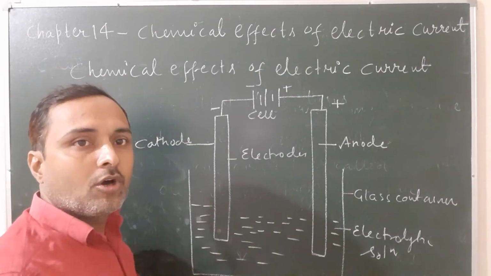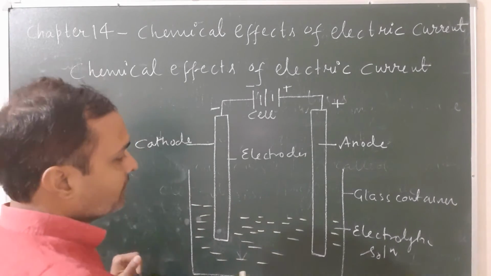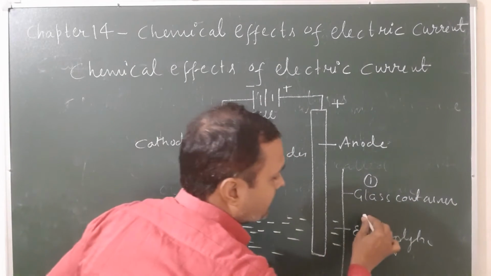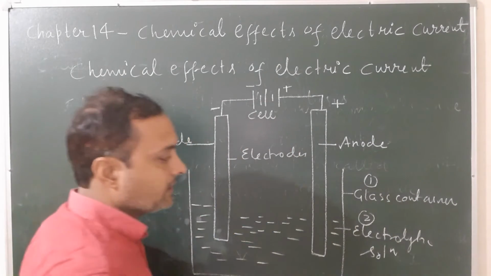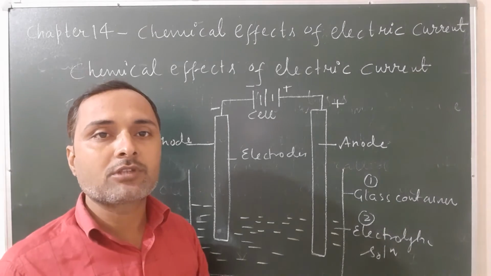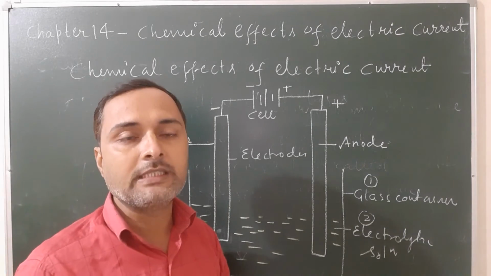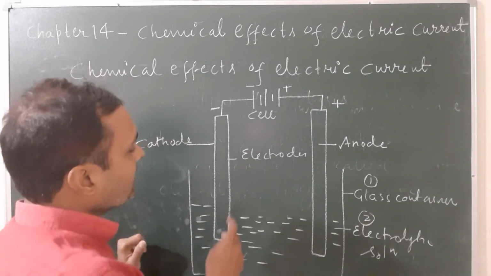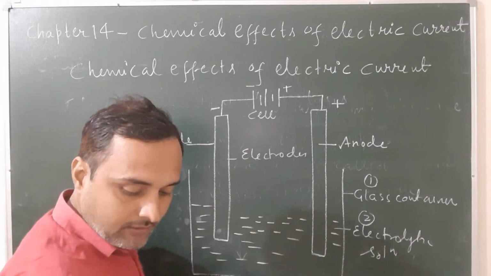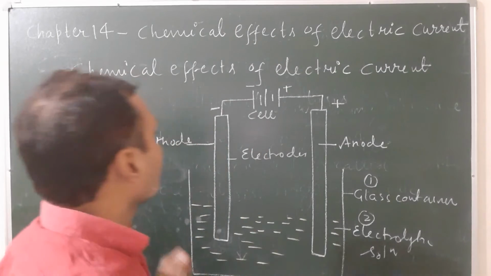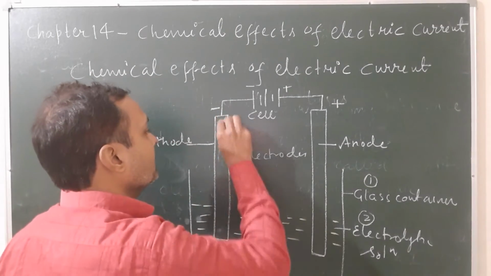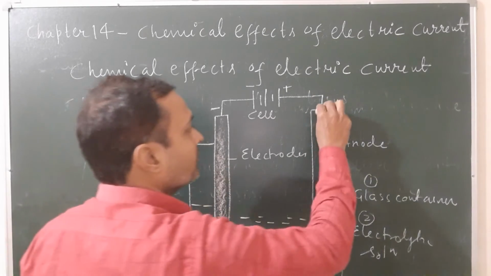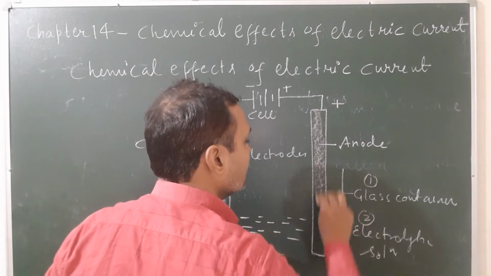So this is the outline structure of the electrolytic cell. How many components are there? The first component is the glass container, and the second is the electrolytic solution. This electrolytic solution is mostly made up of electrolytes that split under the influence of electric current. It also has two metallic rods, specially made up of carbon, especially graphite.